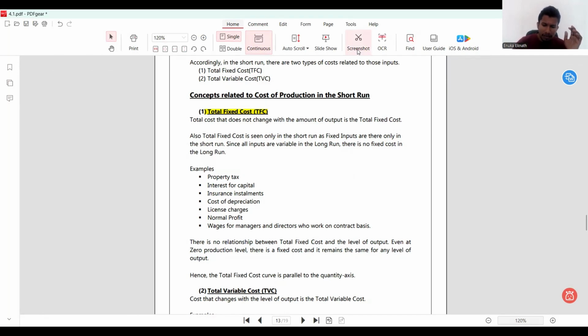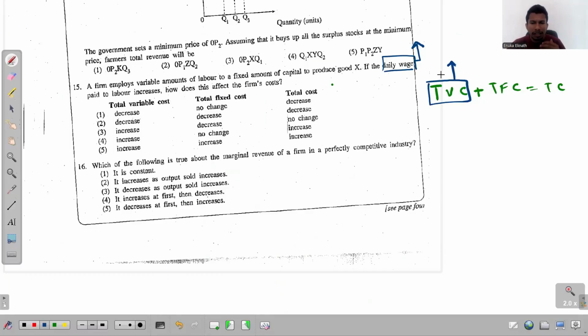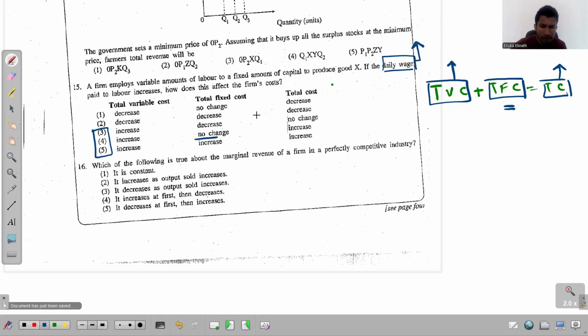If you go back to the question, when you increase the daily wage, yes, it's true that it increases the total variable cost, but the total fixed cost remains the same. But as a result of this increase in total variable cost, the total cost also increases. Then total variable cost increases, so one of the three must be the answer. Then the total fixed cost remains the same, there's no change, and the total cost increases. So the correct answer for this one is the fourth one. Hope you all understand that.